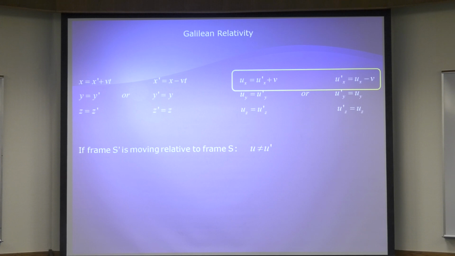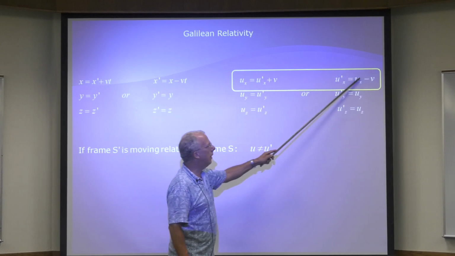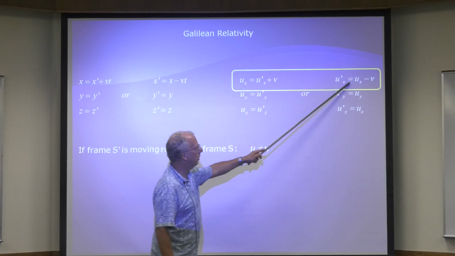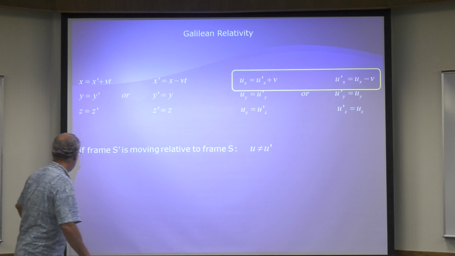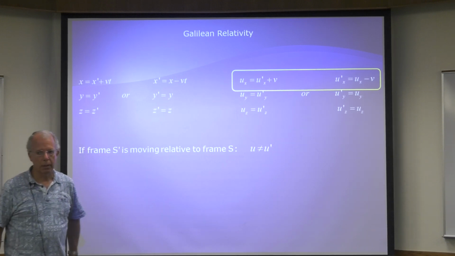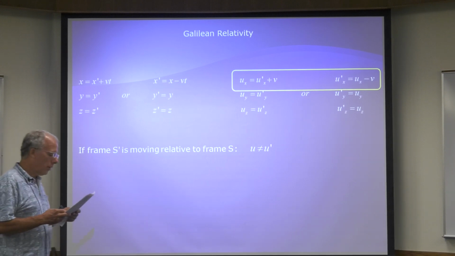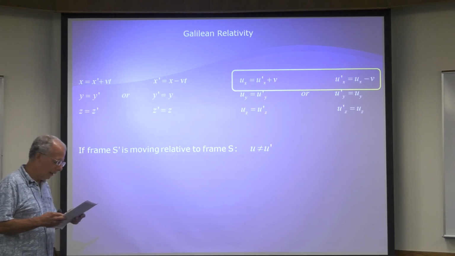All right, so basically what does it mean? It means that these equations, these velocity addition or subtraction equations, do not work for light. They work for things that travel much slower than light, but they don't work for light. So we're going to explain that mathematically, but we'll do that in the next video. So let's quit.